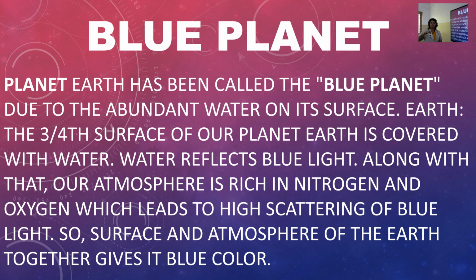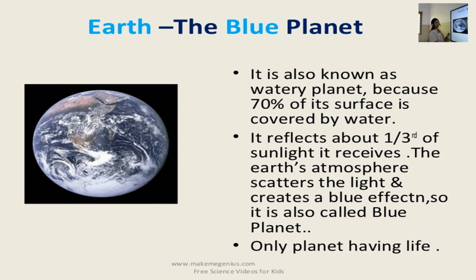So the surface, the topmost layer, and the atmosphere of the earth together give its blue color. Both ways it reflects and gets a shade of blue. Okay, you can see the image.